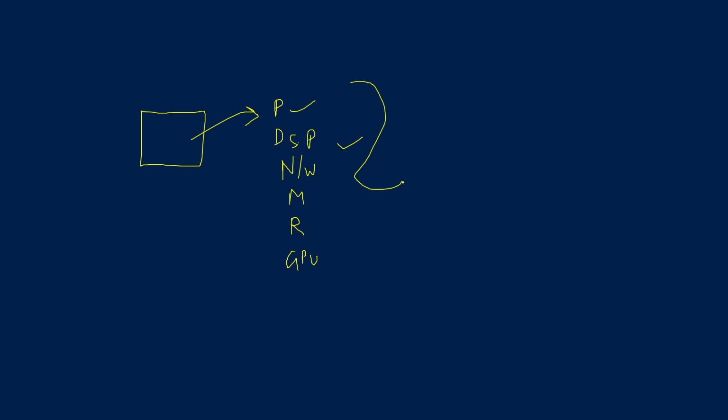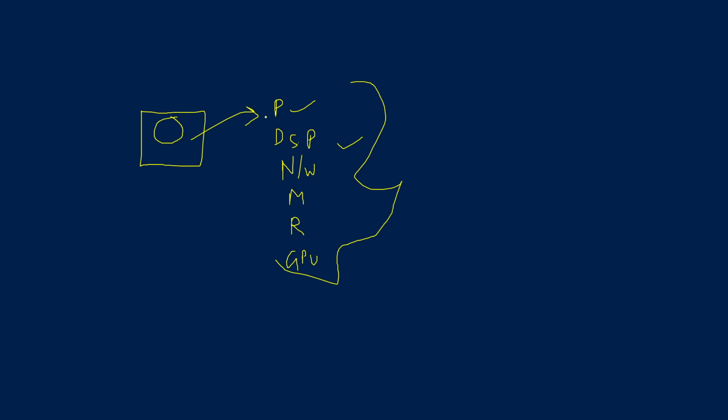Not only these, we would have other components as well on this single chip, which is not more than 1 or 2 centimeters. We integrate all these components on a single chip. This is why we call it a system on a chip. When everything is integrated on a single chip, it becomes a system on a chip. This is the VLSI technology, because VLSI is very large scale integration.